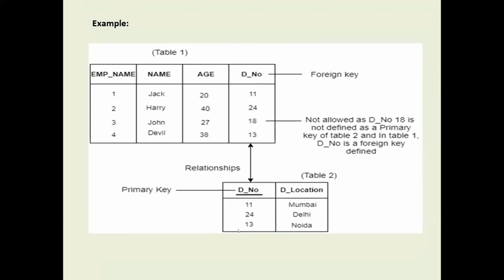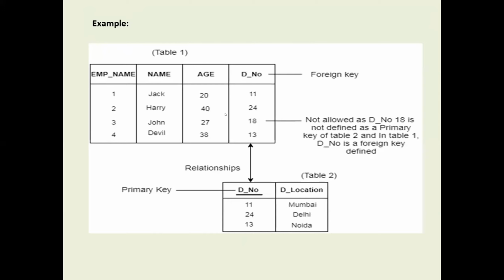So what are the fields of this table? Department number and department location. Department number will be treated as the primary key. Why? Because this department number does not match any other department. Department location is there. Now we consider another table.